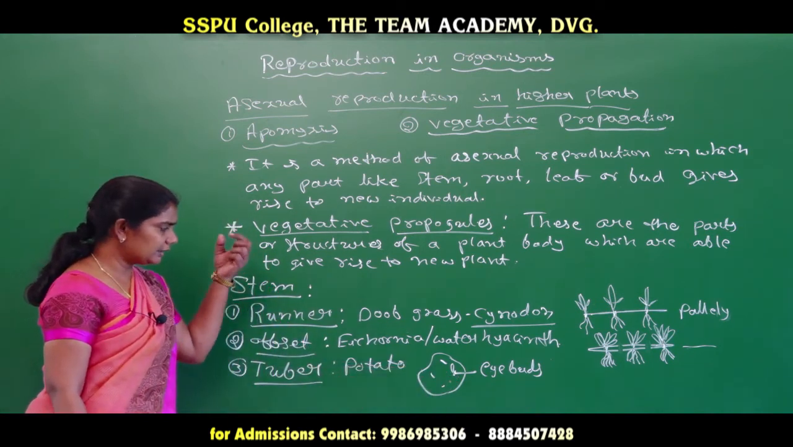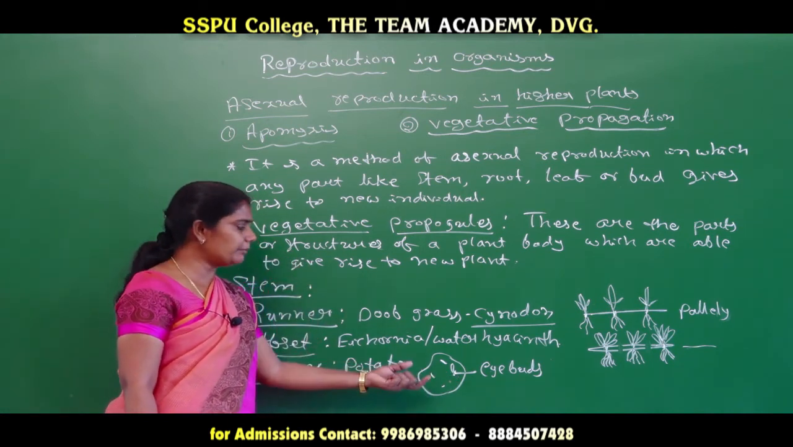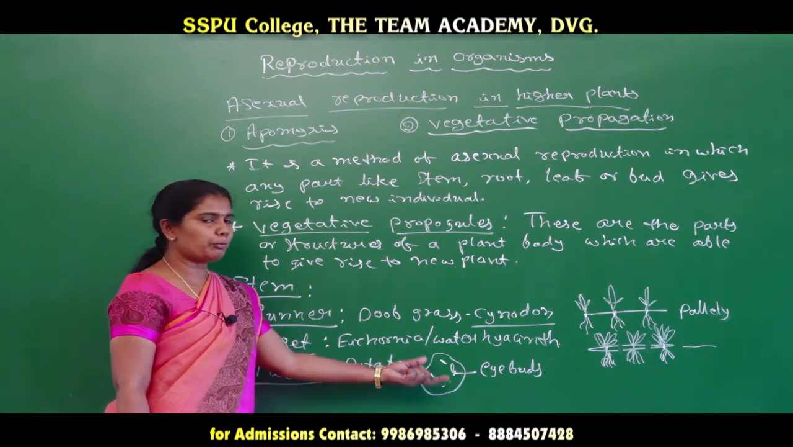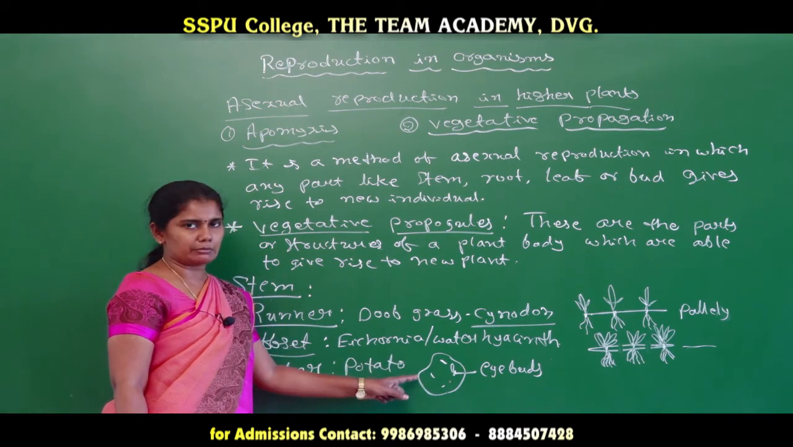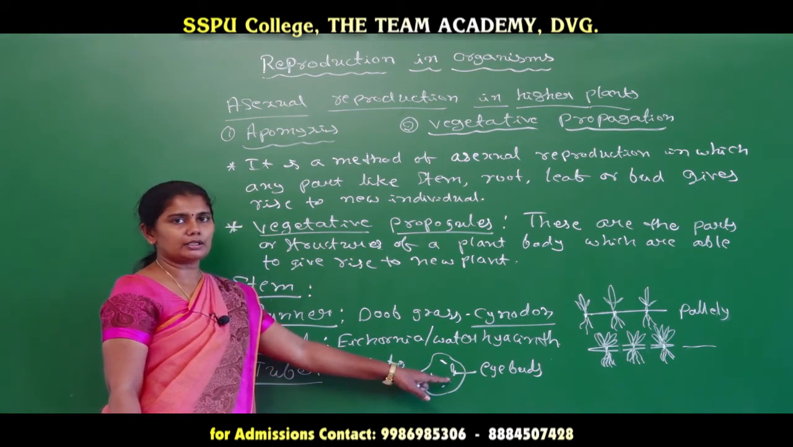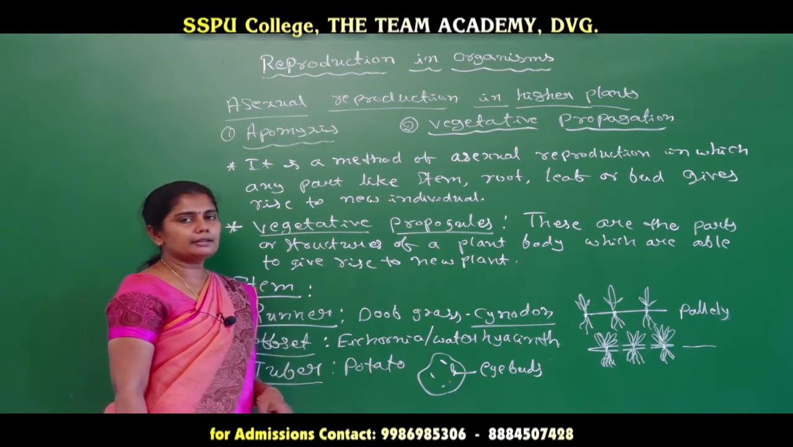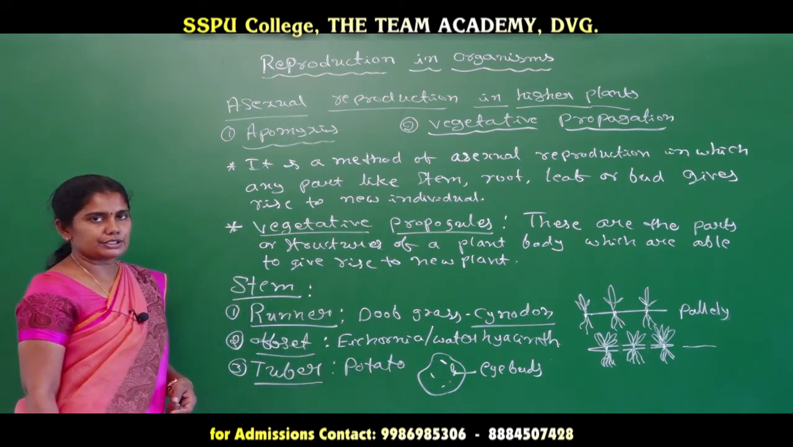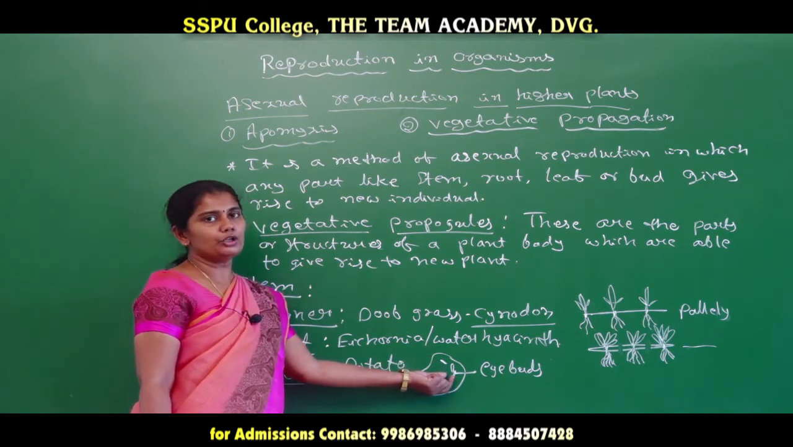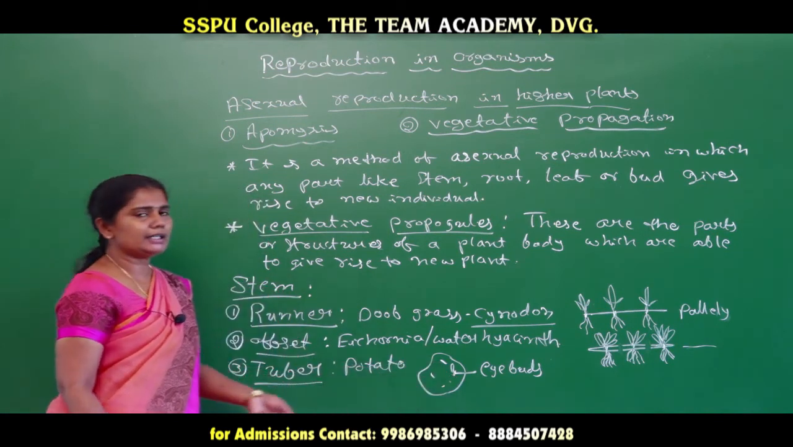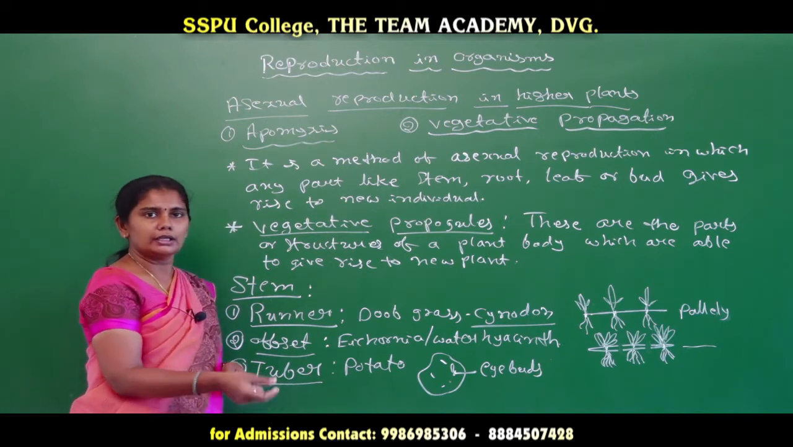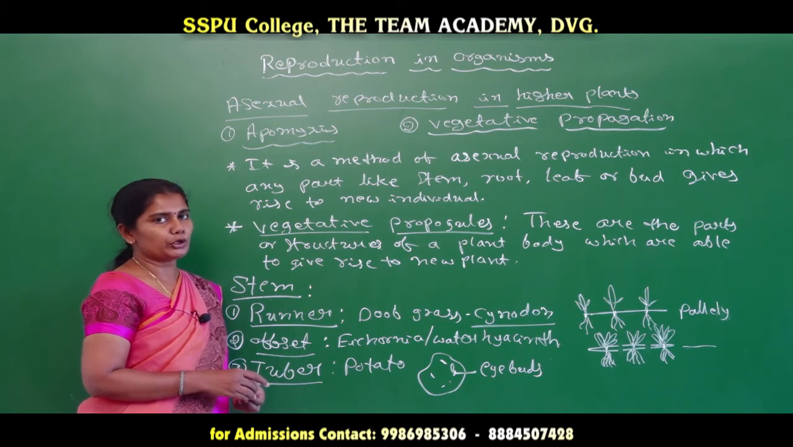So this means these eye buds are nothing but the nodal regions of the potato. The entire potato is considered as a stem, and these scars, or eye buds, present over the potato are nothing but the nodal regions by which we can see the origin of a new plant. So if we cut a nodal region in a potato and sow it in soil, then it is going to give rise to a new potato.